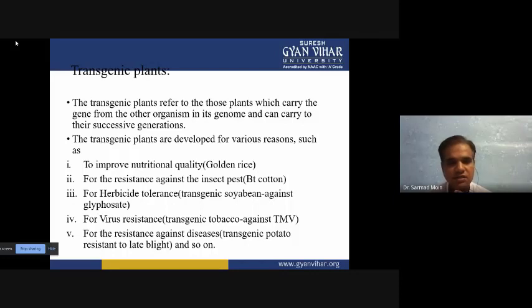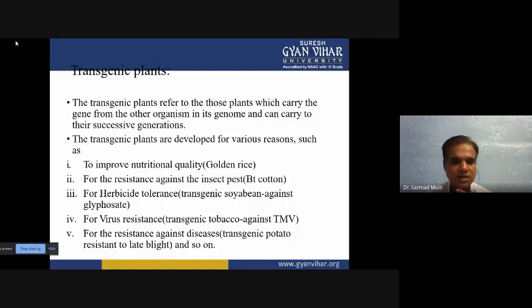Like that we made BT cotton. The BT gene was transferred from Bacillus thuringiensis to the cotton varieties. So now we have Bacillus thuringiensis cotton. This BT gene is expressed inside the cotton variety, so that the transgenic cotton is resistant against some pests.